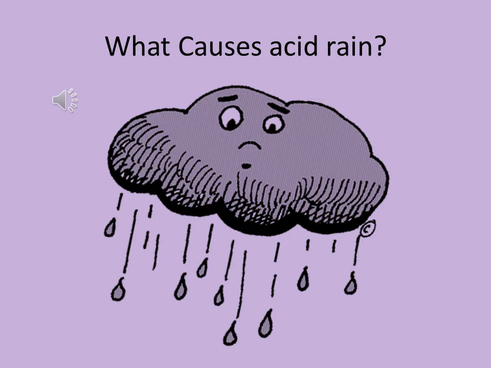Acid rain is caused by a chemical reaction that begins when compounds like sulfur dioxide and nitrogen oxides are released into the air. These substances can rise very high into the atmosphere, where they mix and react with water, oxygen, and other chemicals to form more acidic pollutants known as acid rain.